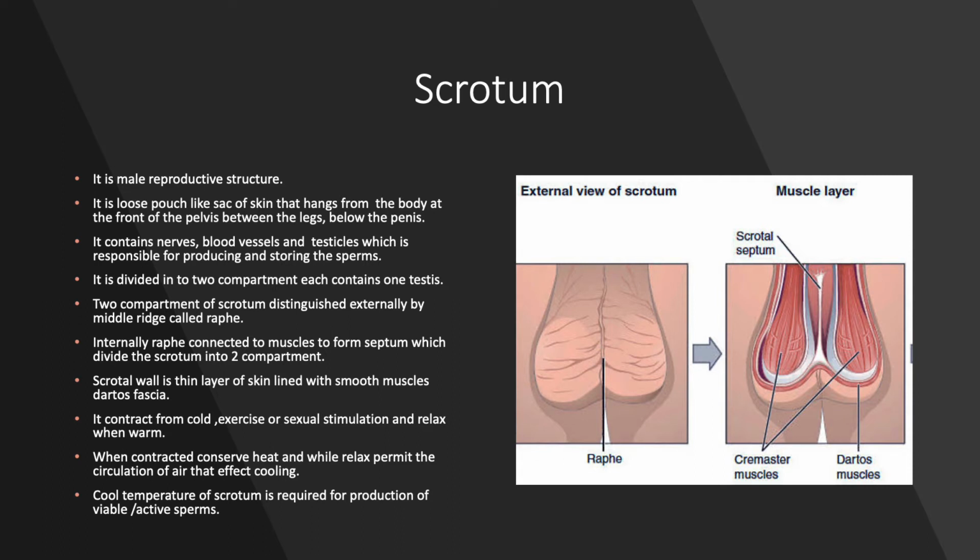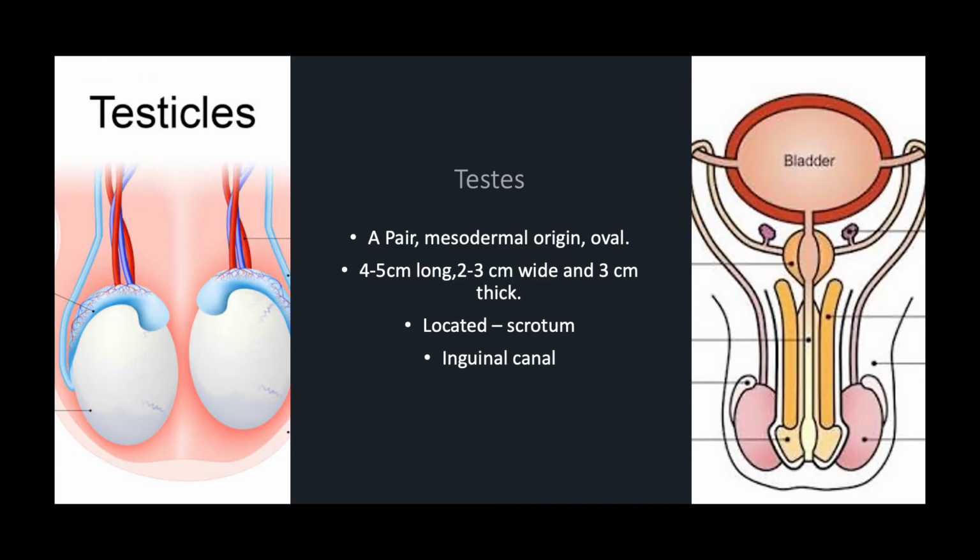During pregnancy, until the 7th month, the testes are present inside the abdominal cavity. But after the 7th month of pregnancy, the testes descend down into the scrotum. Testes, or testicles, are the male reproductive organs.